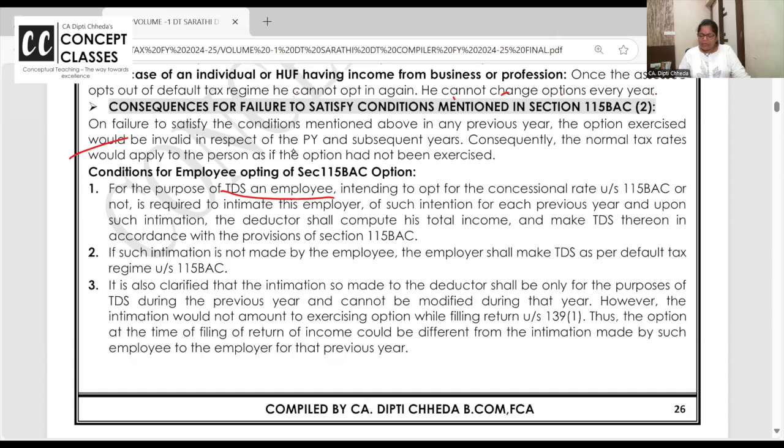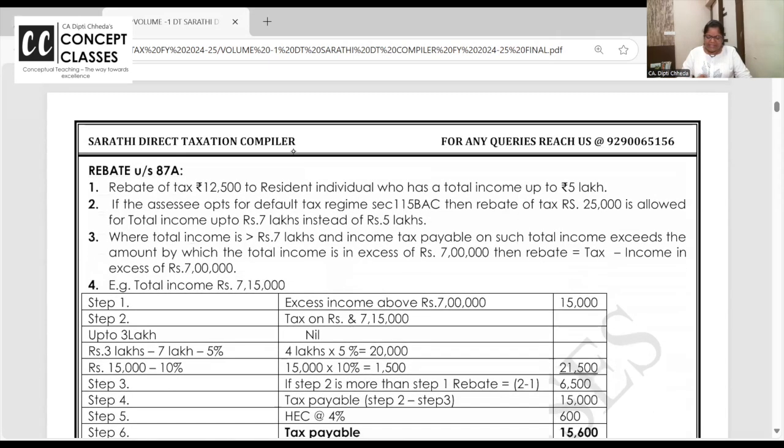But very important is that intimation would not amount to exercising the option while filing return 139(1). That is, suppose the employee has said that, okay, I'll go for default tax regime. But while filing the return, now he wants to opt out of the default tax regime. Is that allowed? Answer is yes.